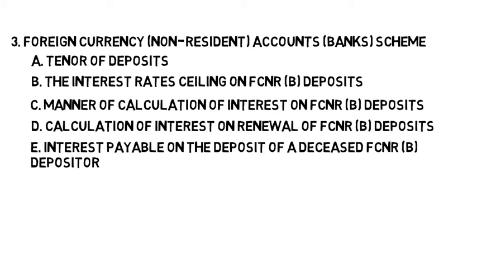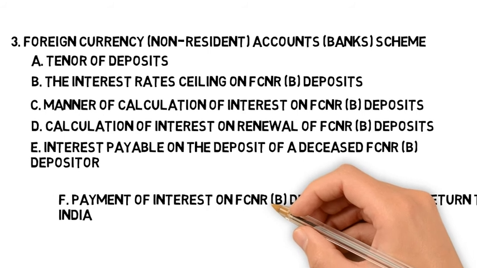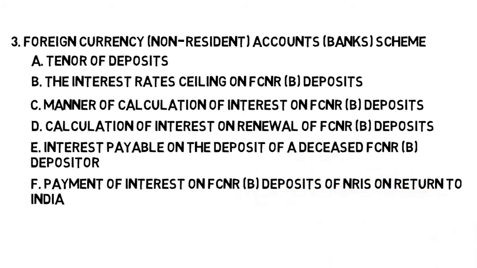D. In case of death of the depositor after the date of maturity of the deposit, the interest rate operative on the date of maturity in respect of savings deposits held under resident foreign currency, RFC, account schemes shall be paid from the date of maturity till the date of payment. E. In case the claimants are residents, the maturity proceeds shall be converted into Indian rupees on the date of maturity and interest shall be paid for the subsequent period at the rate applicable to a domestic term deposit of similar maturity. Payment of interest on FCNR/B deposits of NRIs on return to India.